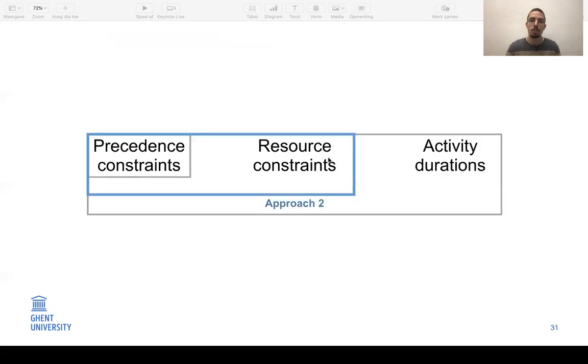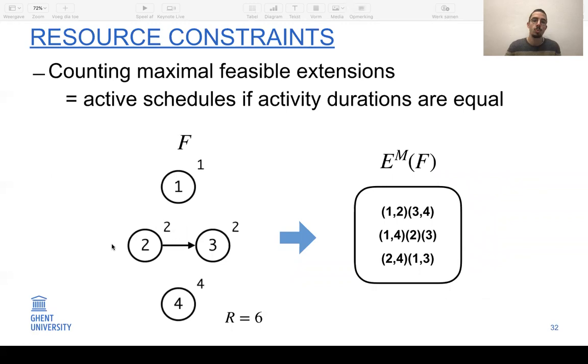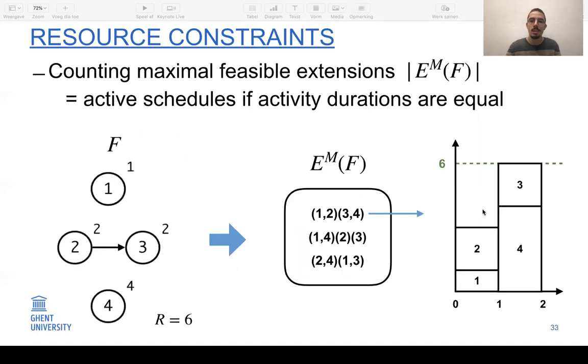For the second approach, we also incorporate resource constraints. And now we have a graph with resource requirements for each of the activities and a certain availability. And now we will be counting maximal feasible extensions. A different way of looking at it is if we set all activity durations equal to, for instance, a duration of 1, then we will be counting the number of active schedules. This is equivalent to counting the number of maximal feasible extensions. So for this example, we have 3 possible maximal feasible extensions. For instance, 1, 2, 3, 4 corresponds to this active schedule. So 1 and 2 are started at time 0, and 3 and 4 are started at time 1.